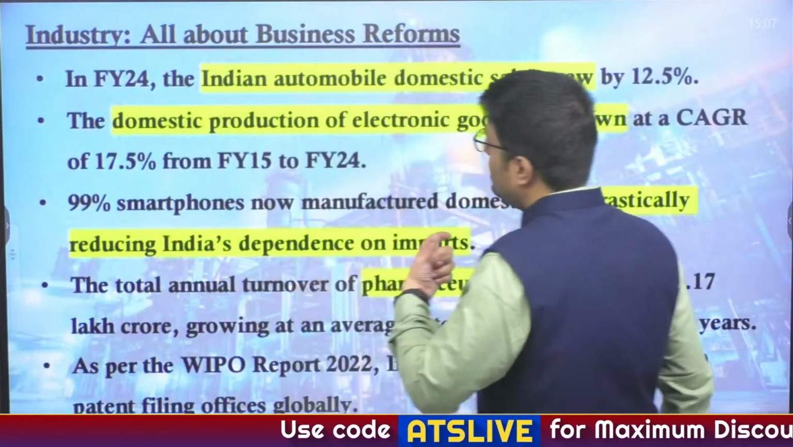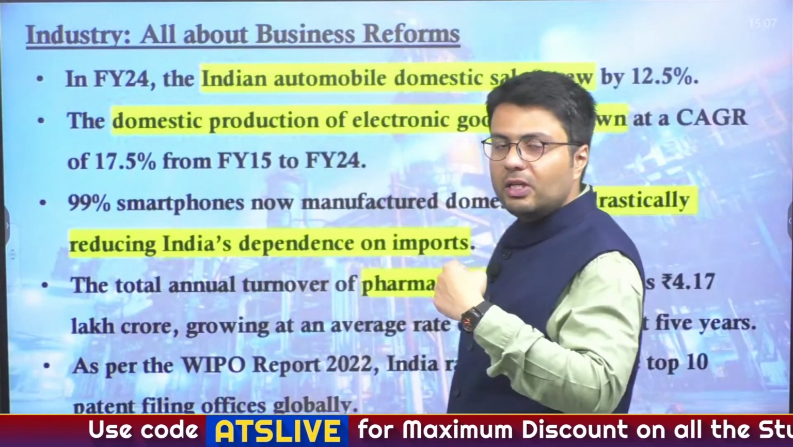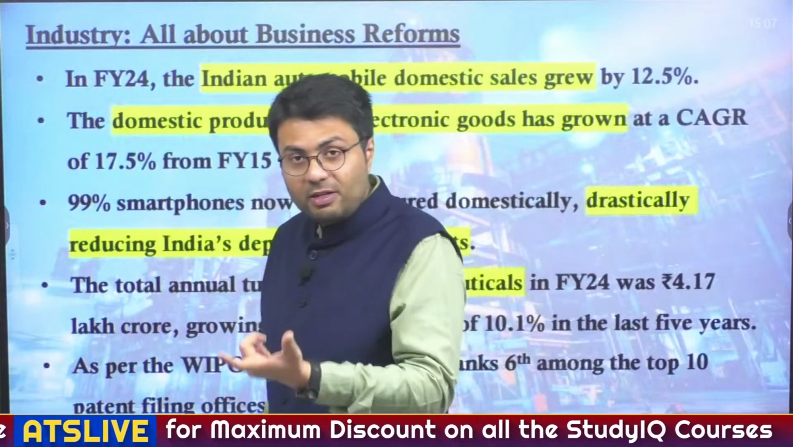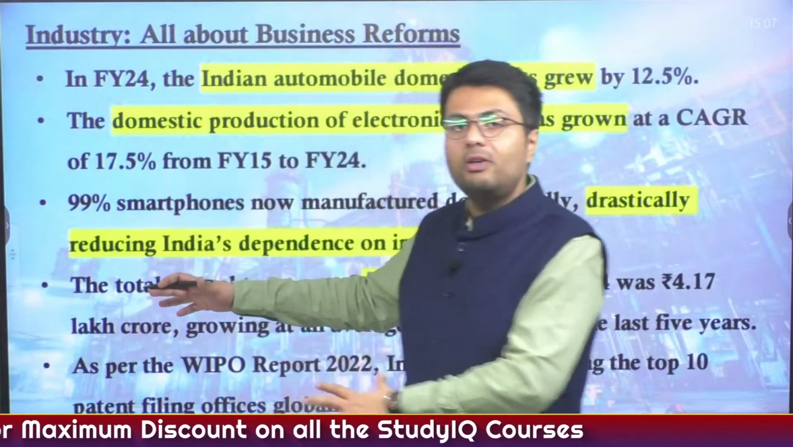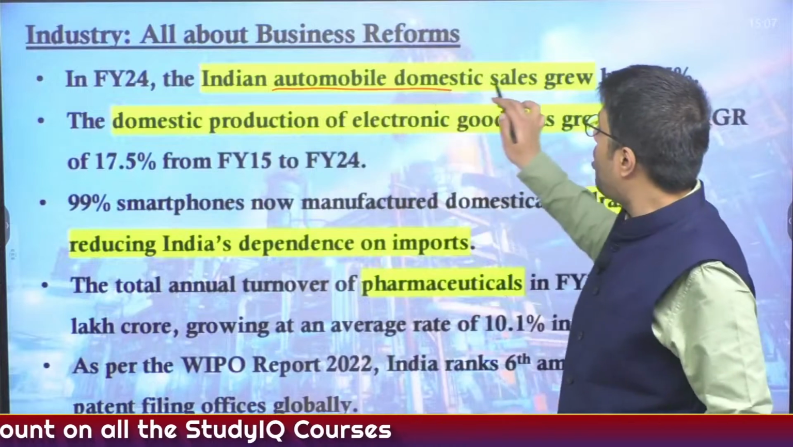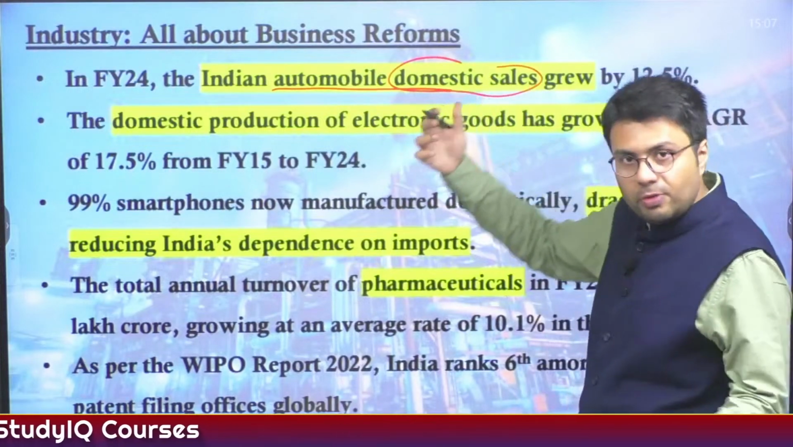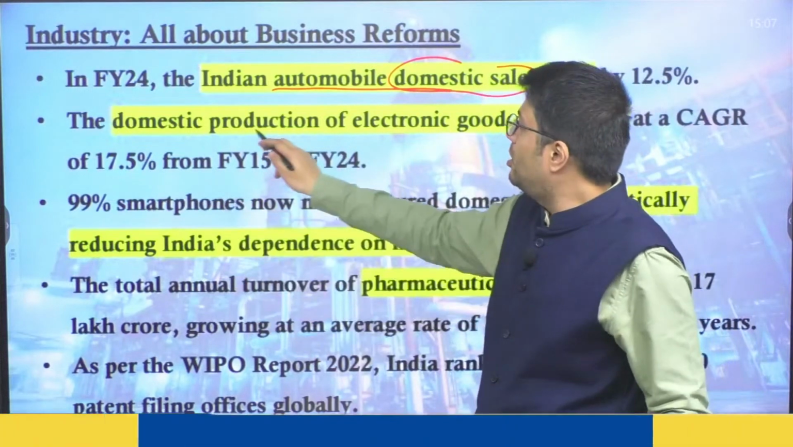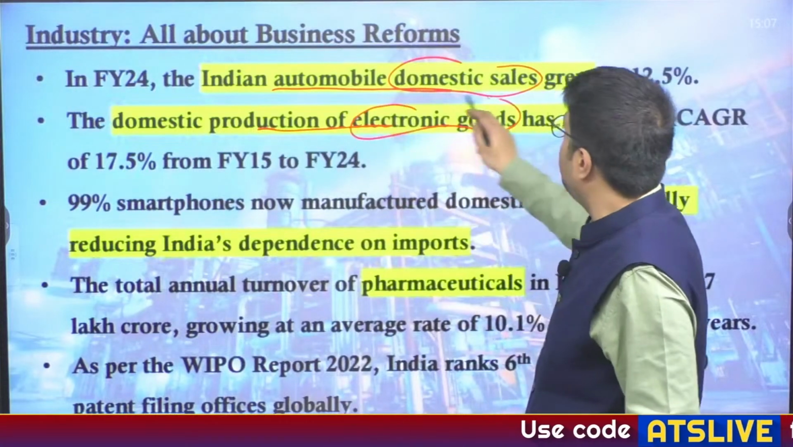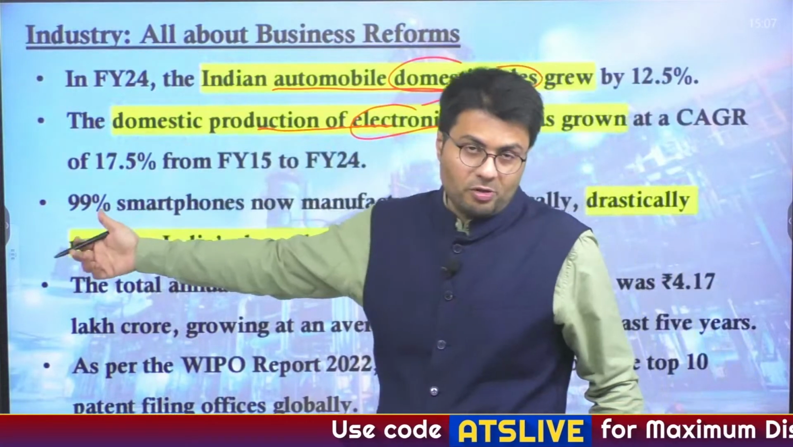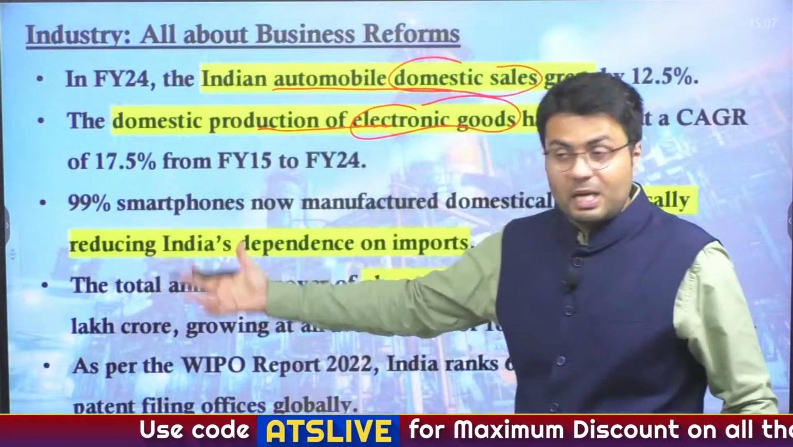Further, as I told you, India's demand for private consumption is increasing, and this can be highlighted by many other examples. For example, Indian automobile sales grew, which also highlights people want to consume more. Domestic production of electronic goods has grown. Why? Because the demand for electronic goods like mobiles and laptops has increased.